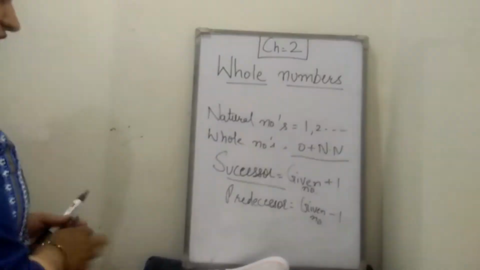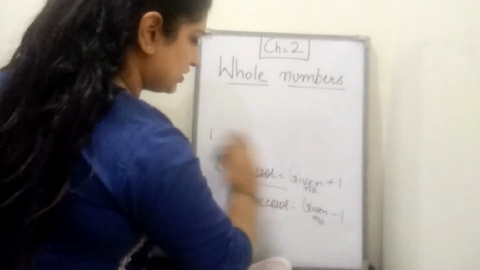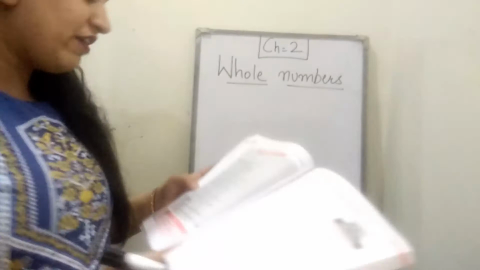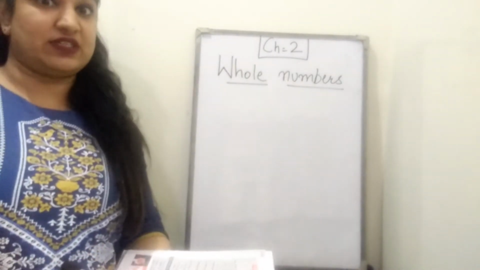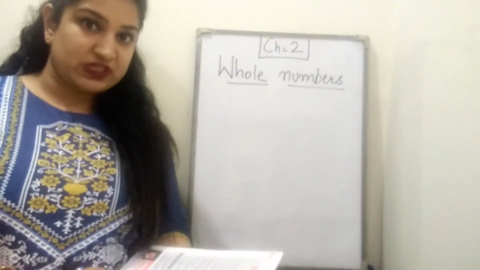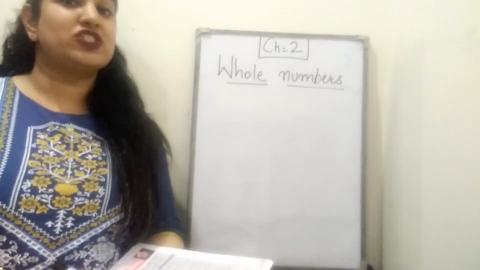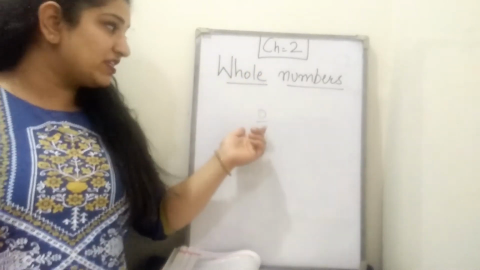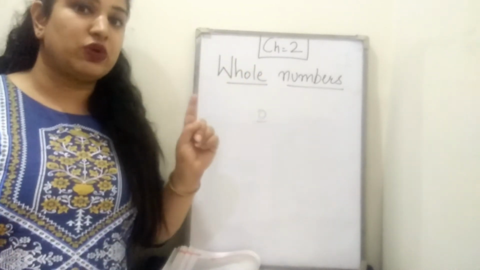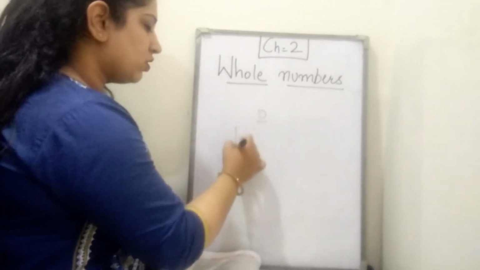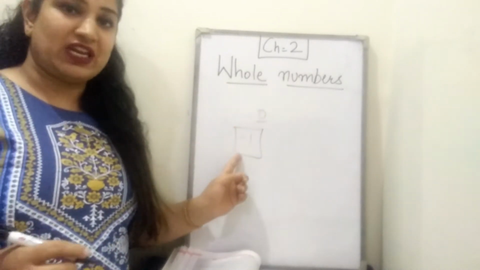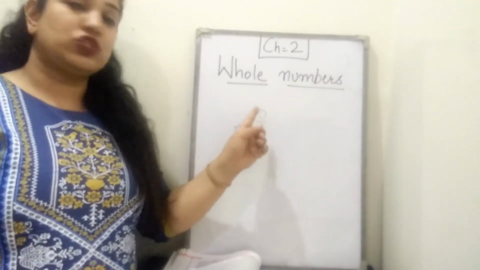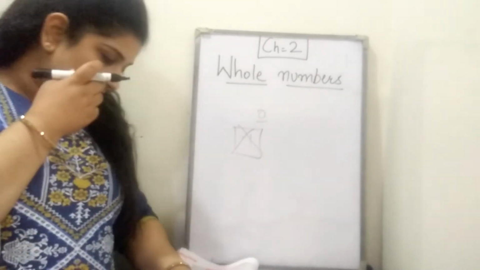So in exercise 2.1, the first question is true false. This question you will do in the book only, beta. First one is every whole number has a predecessor. So tell me, does every whole number have a predecessor? No, it's not true in the case of 0. See, if I ask you what is the predecessor of 0 in the whole numbers only? Otherwise, the predecessor of 0 is minus 1. But minus 1 is not a whole number, na? So there is no predecessor of 0 in the whole numbers. So first one is false.